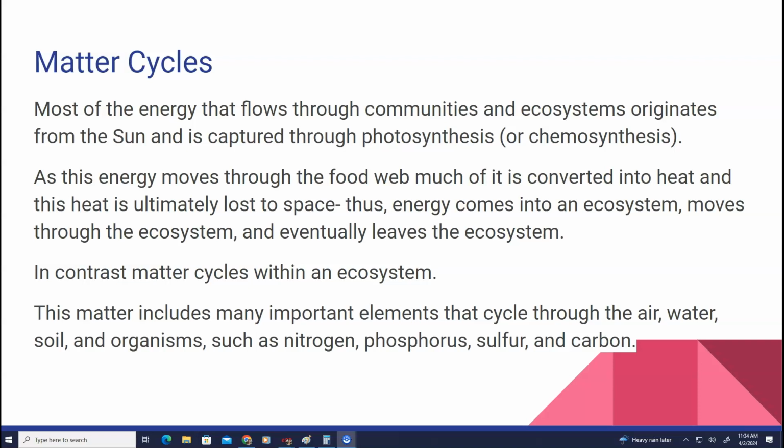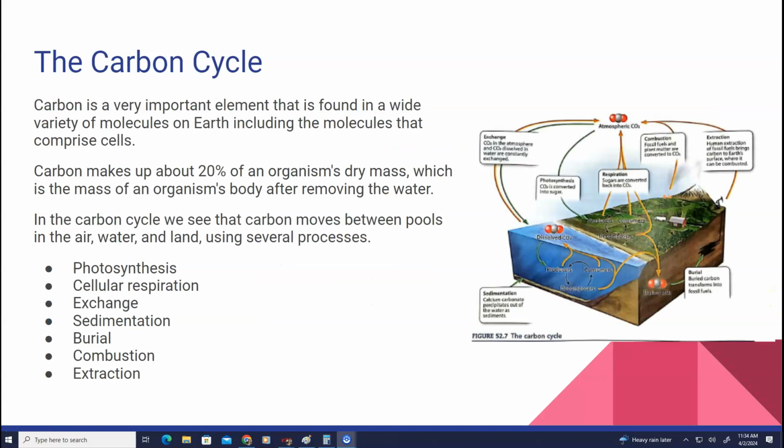Matter includes many important elements that cycle through the air, water, soil, and organisms, such as nitrogen, phosphorus, sulfur, and carbon. So the carbon cycle is where we're going with this. Carbon, as we know, is a very important element that is found in a wide variety of molecules on Earth, including the macromolecules that make up our cells. Carbon makes up about 20% of an organism's dry mass. In the carbon cycle, we see that carbon moves between pools. These pools could be in the air, water, and land, and that carbon can move using several processes, which are all listed below.